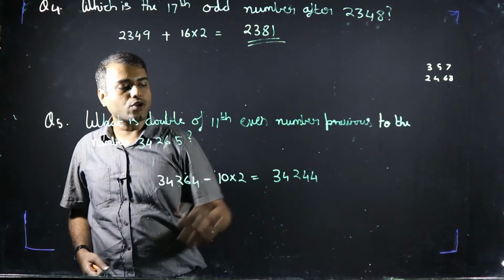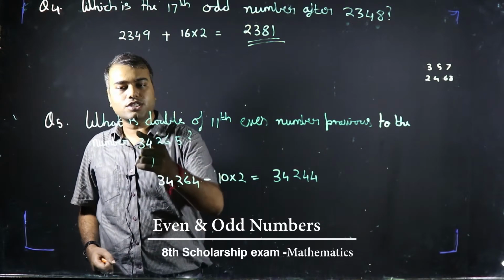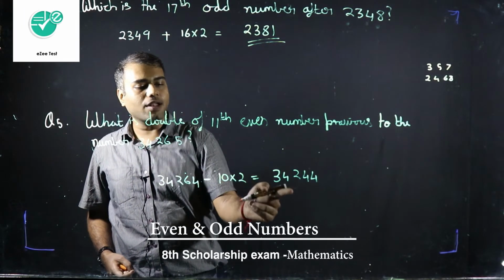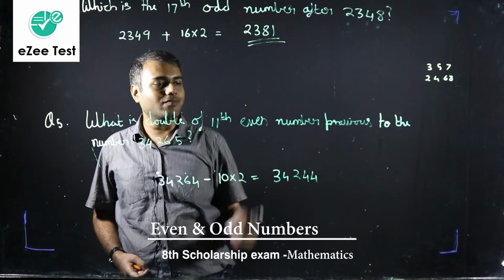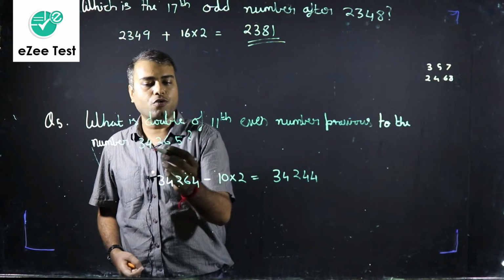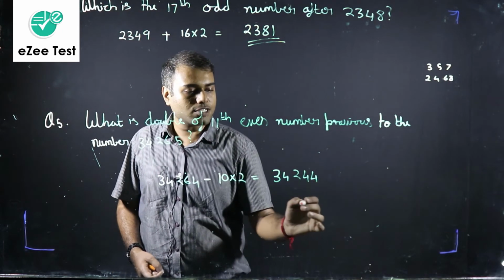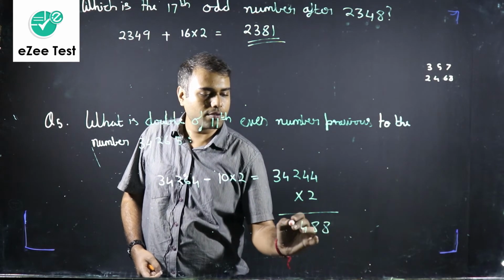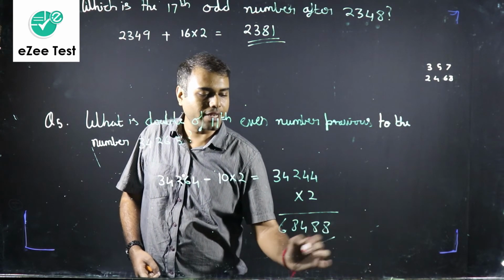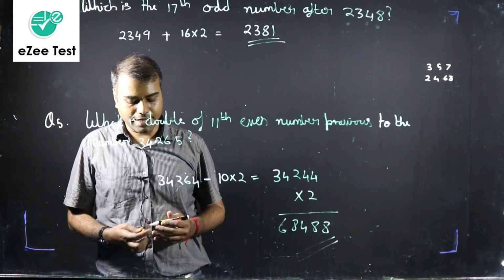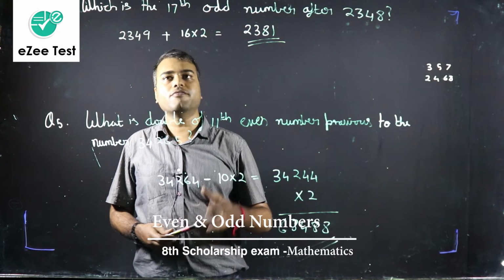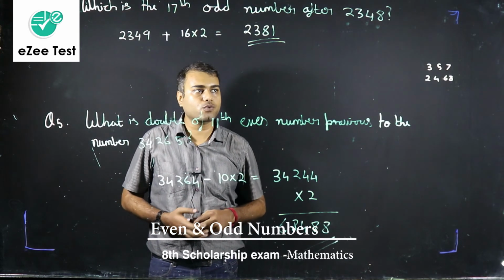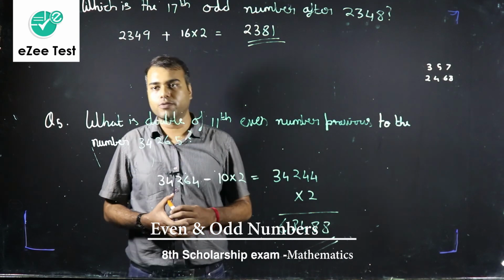But this is not the answer. What does the question ask? The question asks us for the double of this number. What is the double of the 11th even number? So this is the 11th even number before 34265, and the double of this will be multiplied by 2. So it will be 68488. So our final answer is 68488. I hope all of you have understood these questions, and all of you will practice more questions at home, which we will provide you after the video. Thank you very much.